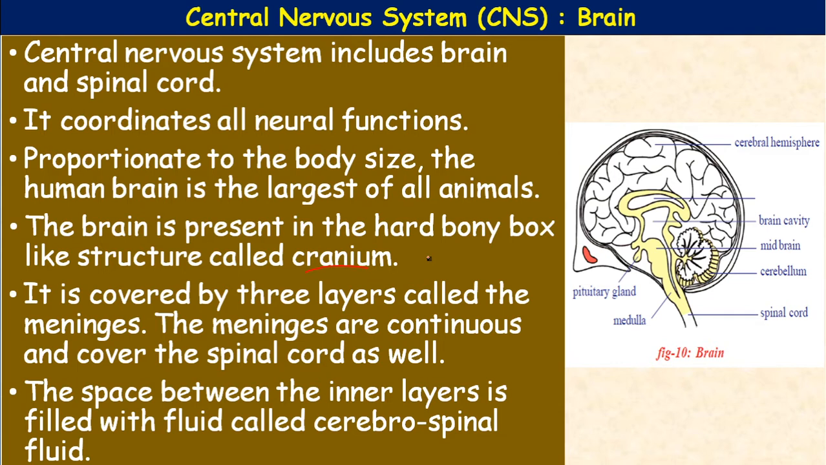The space between the two inner layers is filled with cerebrospinal fluid, CSF, which serves as a shock absorber and protects the brain against jerks and jolts. It also supplies nutrients and respiratory gases, and also removes waste materials.